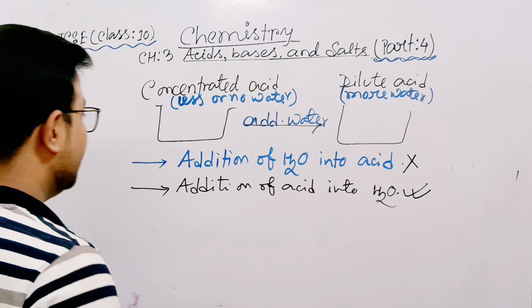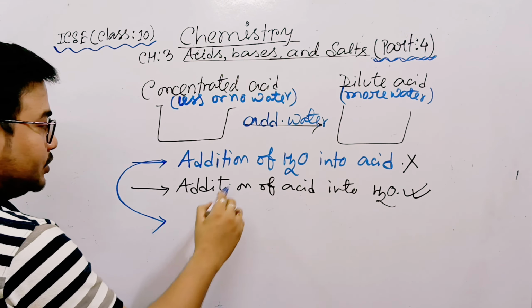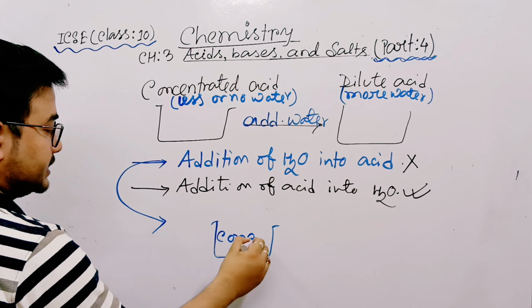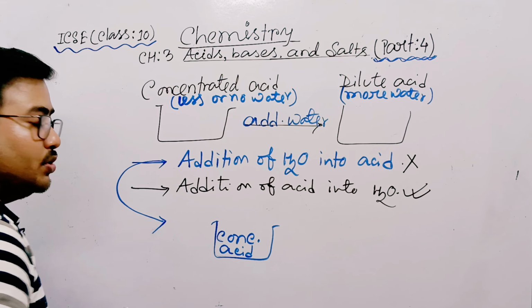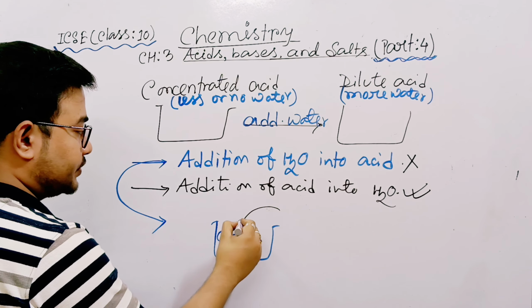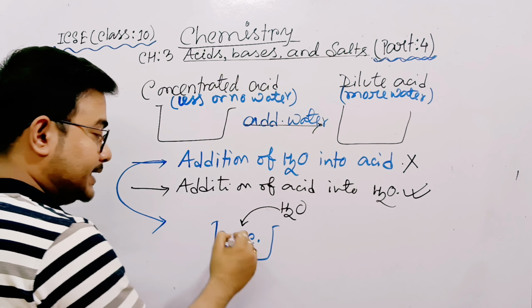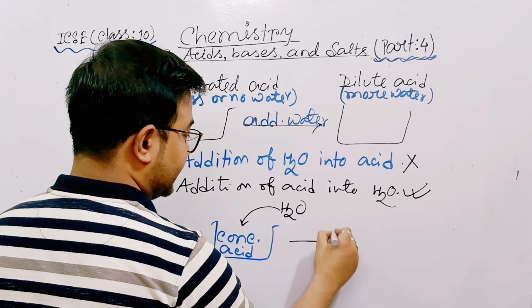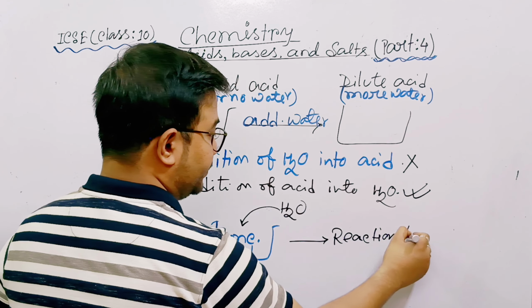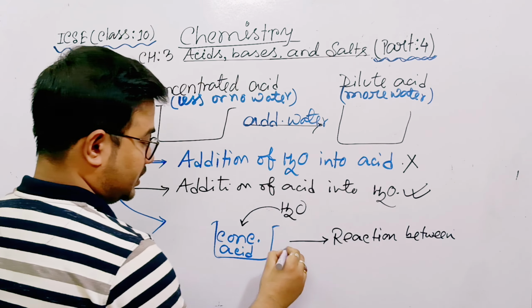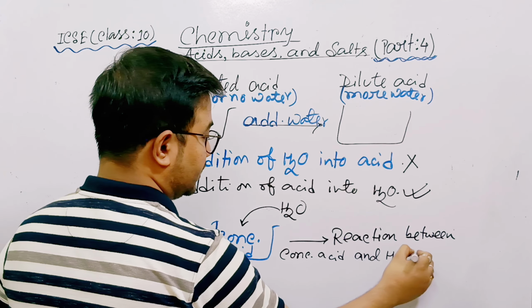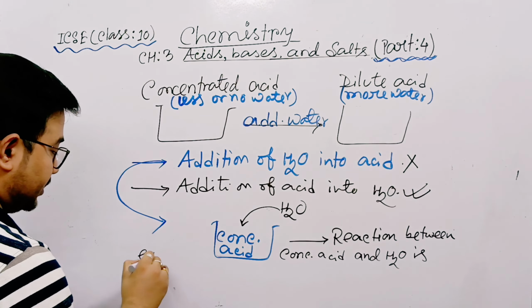Why is the first one the wrong process? Suppose in a container you first have concentrated acid. CONC means concentrated acid, so there is no water, or less water. Whenever you try to add water into the concentrated acid, the reaction between concentrated acid and water is exothermic.